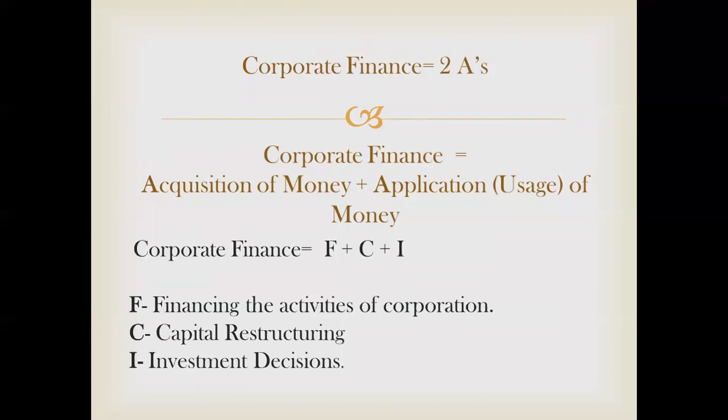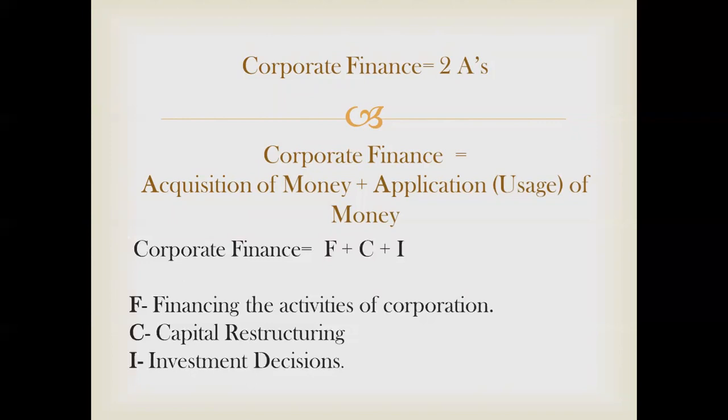In order to go into detail, this is the framework, the outline, the blueprint. ये outline है, border है. Now we have to go into the detail, the center part which we have to fill. So corporate finance equals FCI, F plus C plus I.